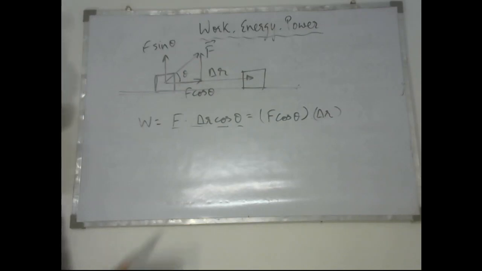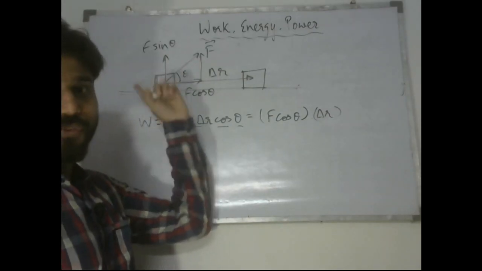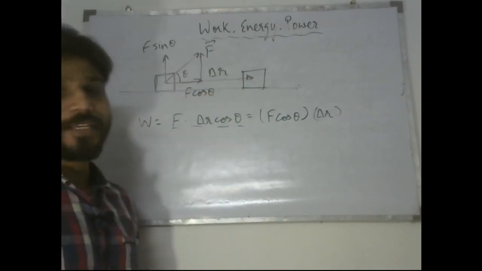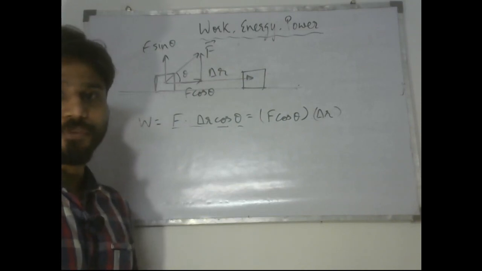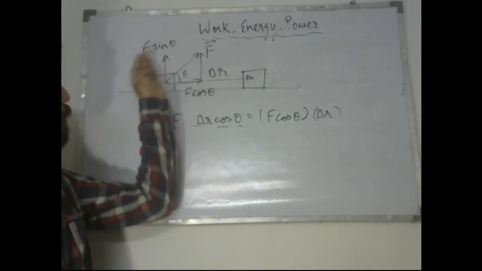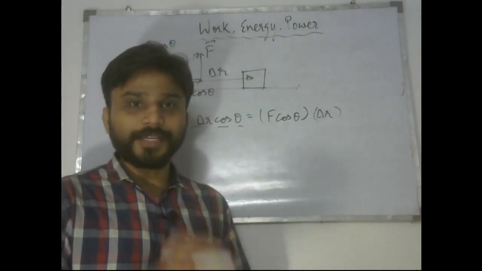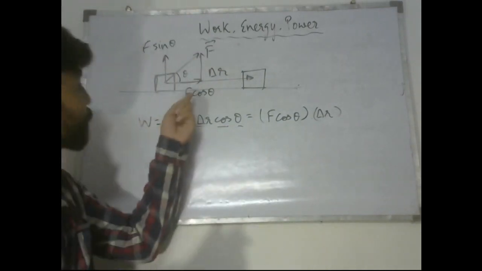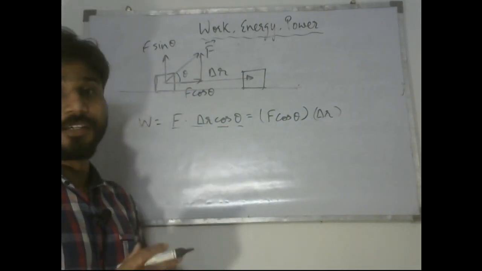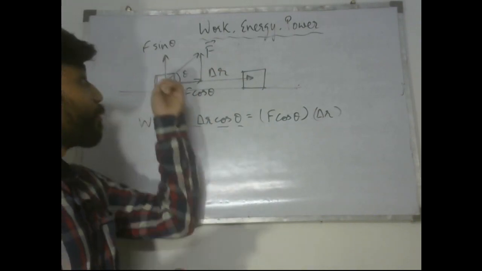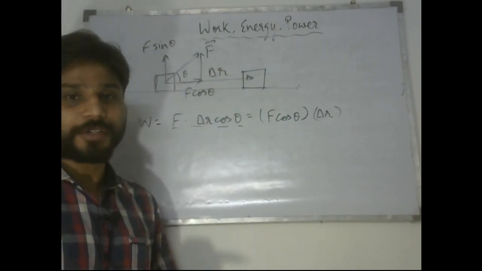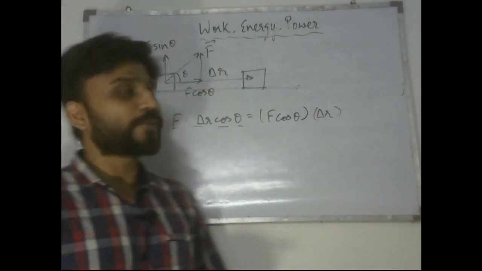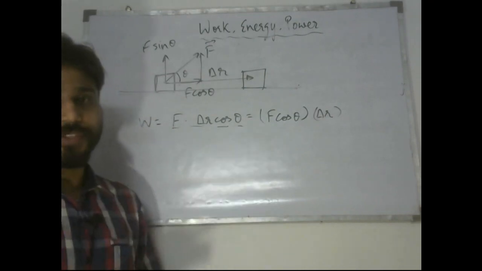So we would say that the F cos theta component of this force F is doing the work, because the block is getting displaced in the direction of that particular force. So we would say the component of force which is in the direction of displacement is doing the work. It is responsible for displacement in the block. That means if F cos theta wouldn't have been there, the force F would not have been doing any work, right? Let me repeat what I just said, that F cos theta is trying to displace the block in this direction where the block has gone.